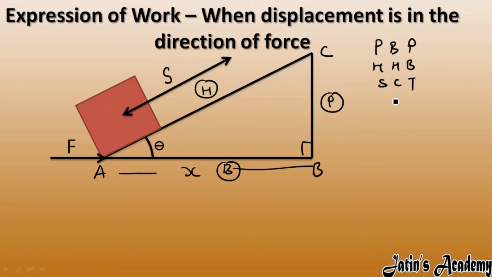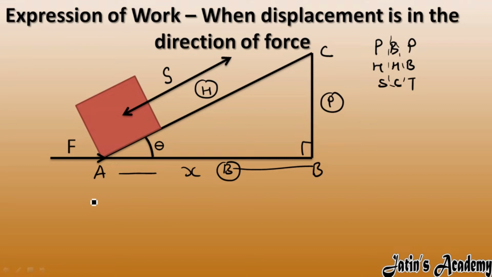Now carefully see, here you need what? Here you need the base, as x we have to calculate the displacement in the direction of force, and the hypotenuse works as the displacement. So these two things we need: base and hypotenuse. Base and hypotenuse are covered with C, which is cos theta.